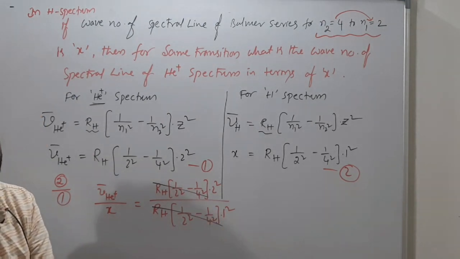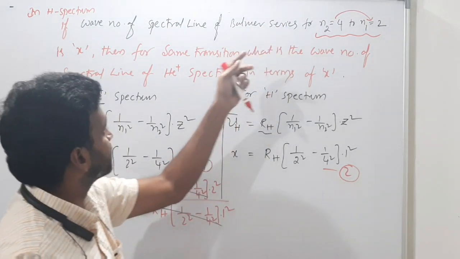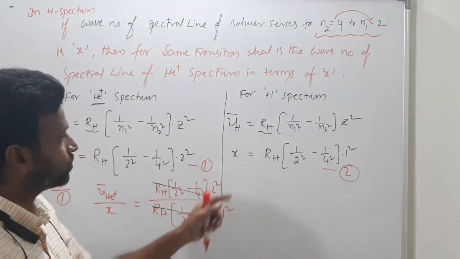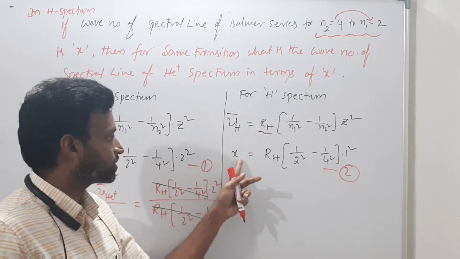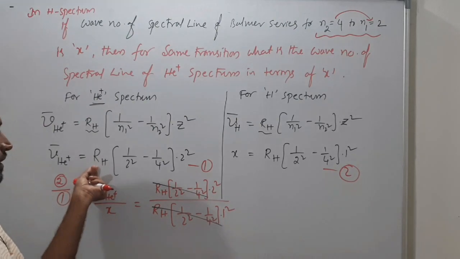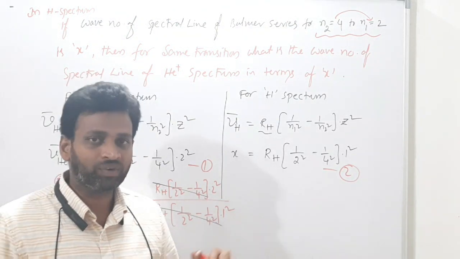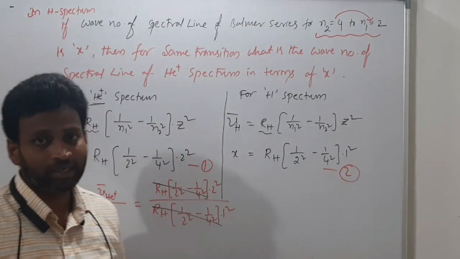If a different transition is given, suppose this is the Balmer series and this is some other transition, like the Lyman series, then what to do? First you have to find out RH in terms of x. That RH you have to put here. Then you will get the answer. For different transitions, I am giving them in the assignment.